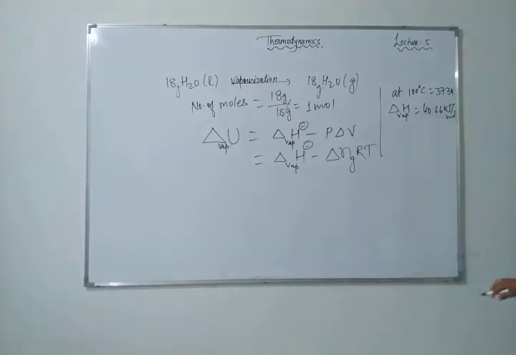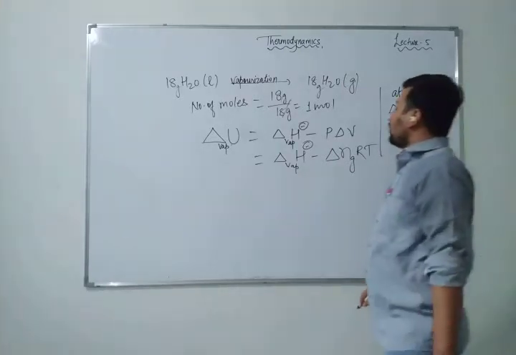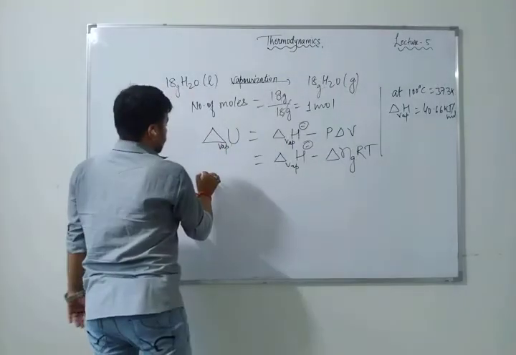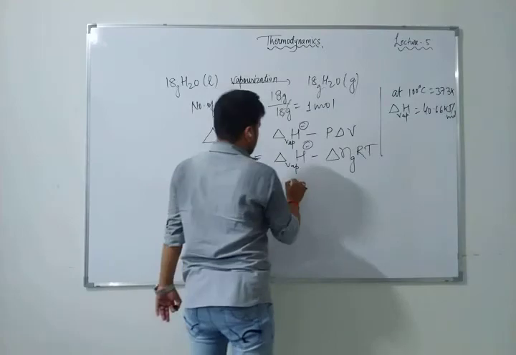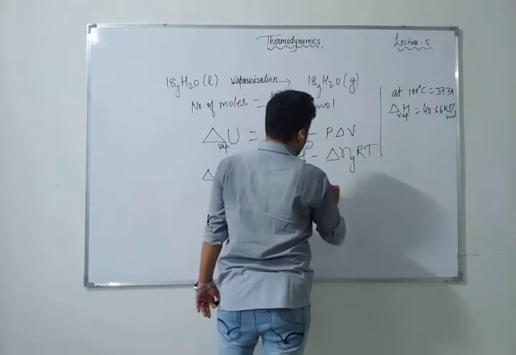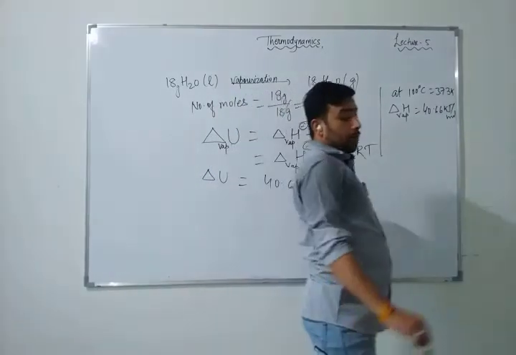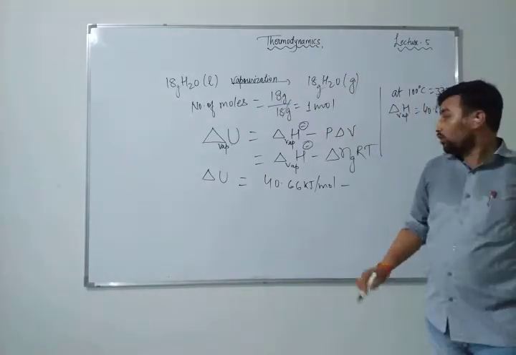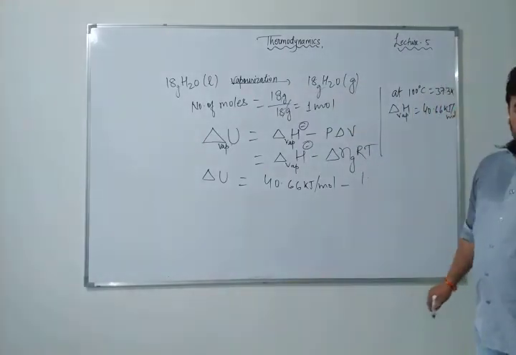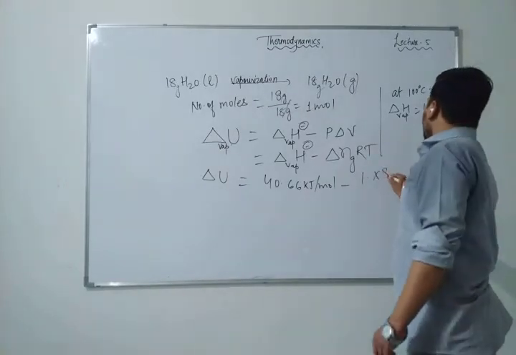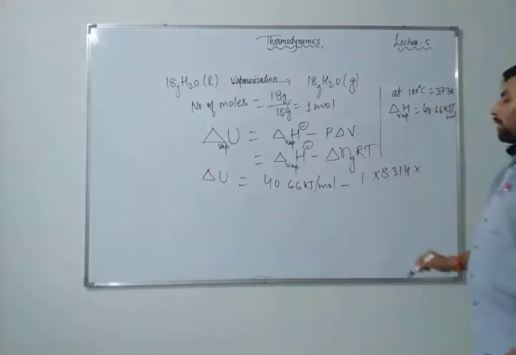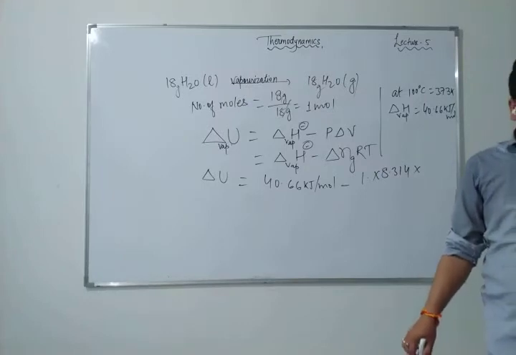So now you just have to calculate the value of delta U. Delta U is equal to 40.66 kilojoule per mole minus, how many moles are there? The number of moles is 1. What is the value of R? You know very well the value of R, 8.314. And the temperature is 100 degrees Celsius, that is 373 Kelvin, right?